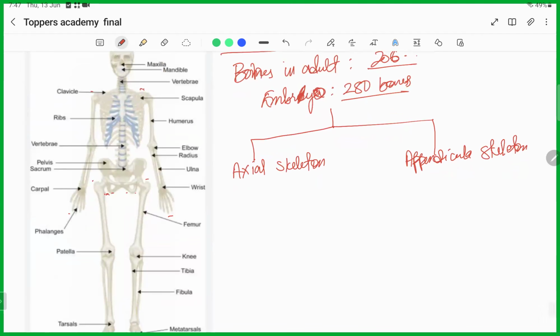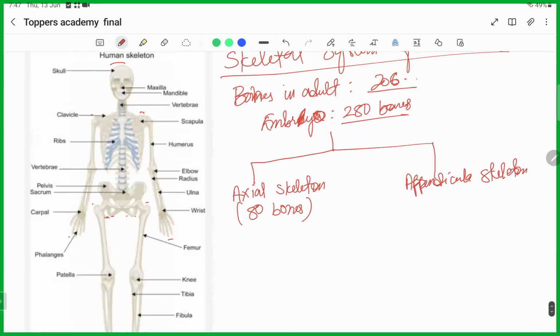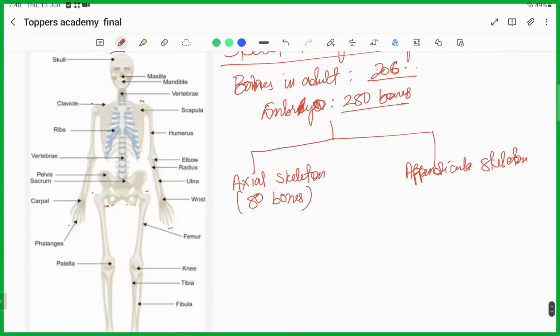So out of the 206 bones, 80 bones will form the axial skeleton. This axial skeleton, from the head up to the pelvic region, is formed by 80 bones. And for the appendicular skeleton, if we subtract 80 from 206, you'll get 126 bones, right? So the remaining 126 bones will form the appendicular skeleton, the parts of the hands, legs and feet. In the axial skeleton also we can make further divisions like this.